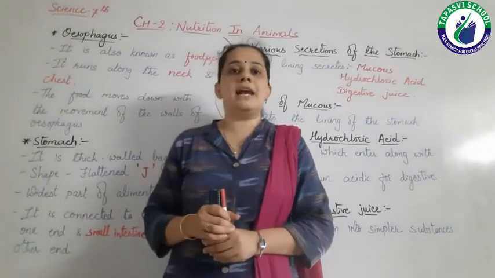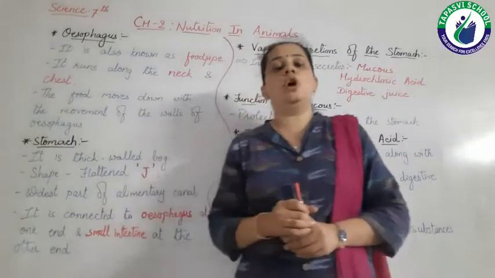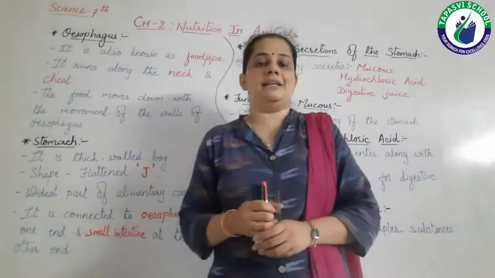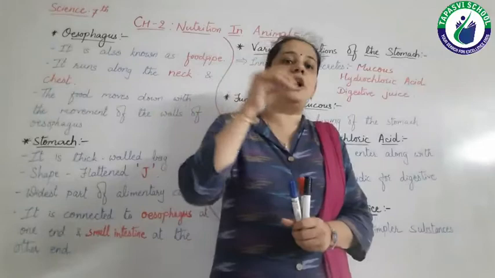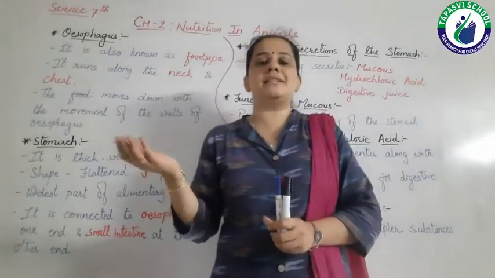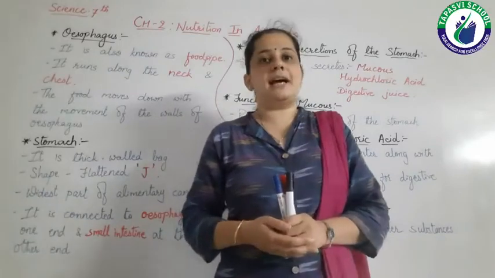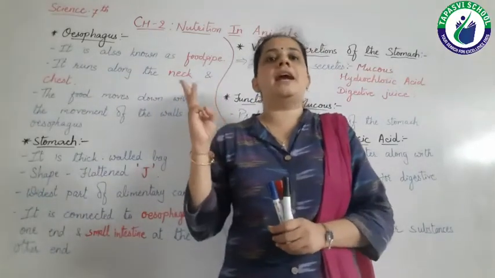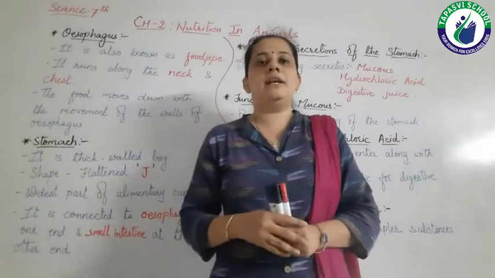There are some glands which do not take participation in digestion directly, means food will not enter in the glands, but they secrete some digestive juice. These glands are salivary glands, pancreas and liver, right?